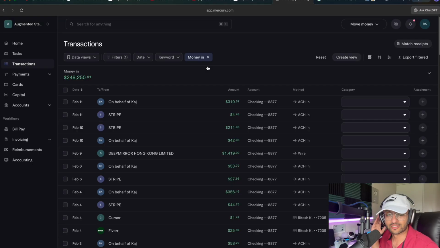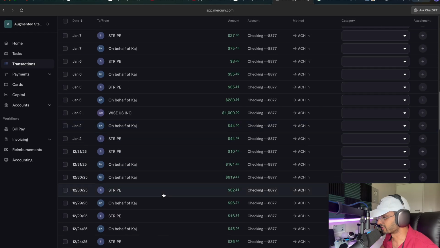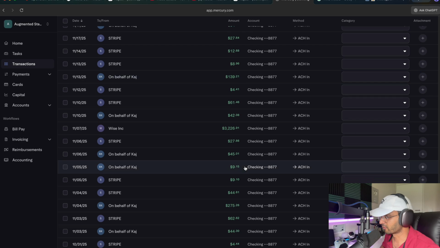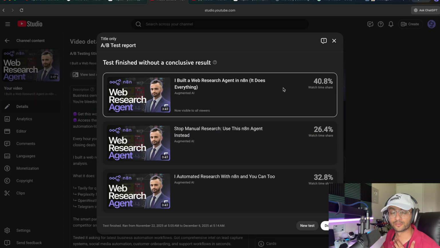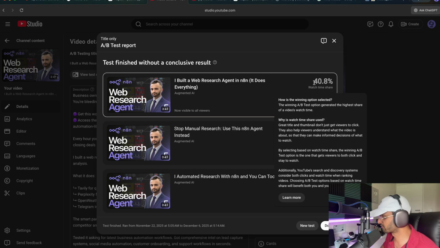And the results that I've gotten from implementing these hooks are phenomenal. You can see all of the amounts that came in, even a $1,000 amount over there. What can I say? Who doesn't love all these amounts coming in? And as you can see, there's a $3,000 amount over there. Now, don't take my word for it. You can test this out for yourself. If you are uploading content, whatever it is, like on YouTube, you can put 3 variations of the same thumbnail with different titles. And you can test these titles out. This one got over 40%.